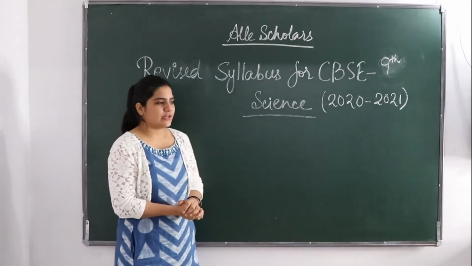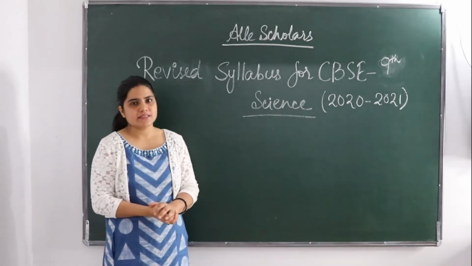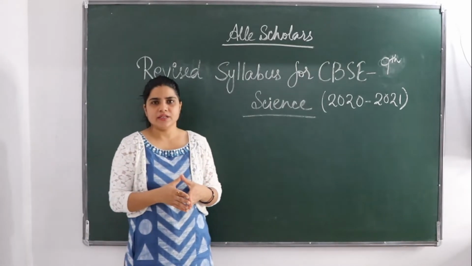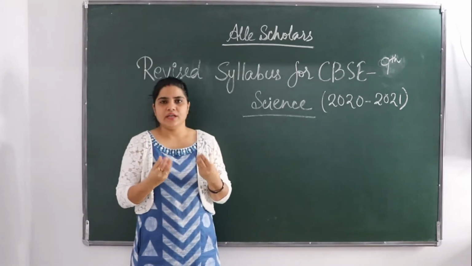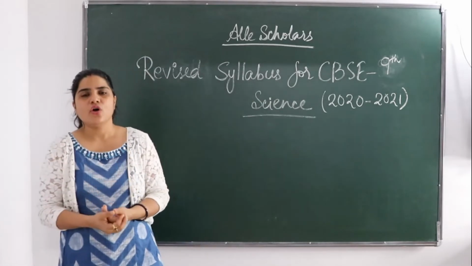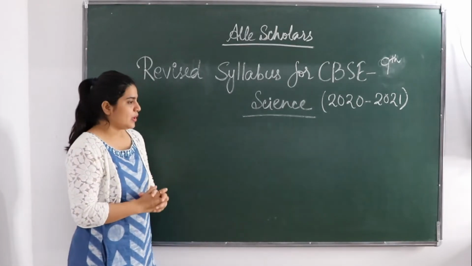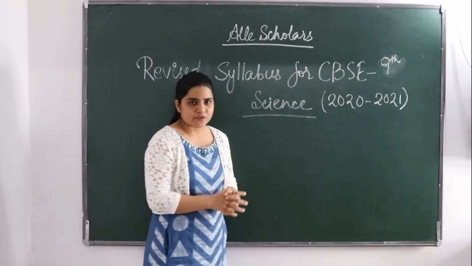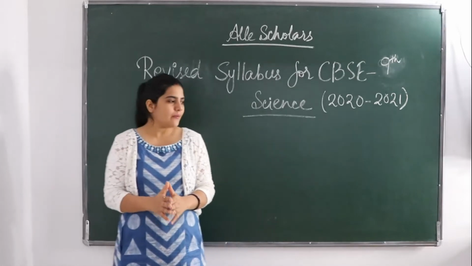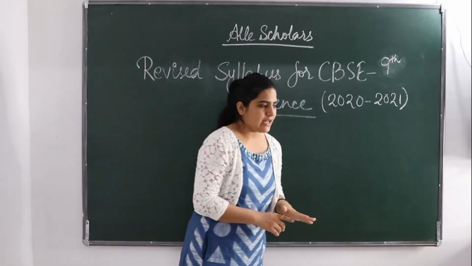The CBSE board has reduced the syllabus for class 9 to 12. In this video we will be discussing class 9. There is about a 30% reduction in the whole syllabus. Some chapters have been deleted, in some chapters a lot of topics have been removed, but in a few chapters there is no change. Almost 30% of the syllabus has been reduced. This is going to reduce the burden of exams on you. In this video we will discuss the revised syllabus for class 9 science.